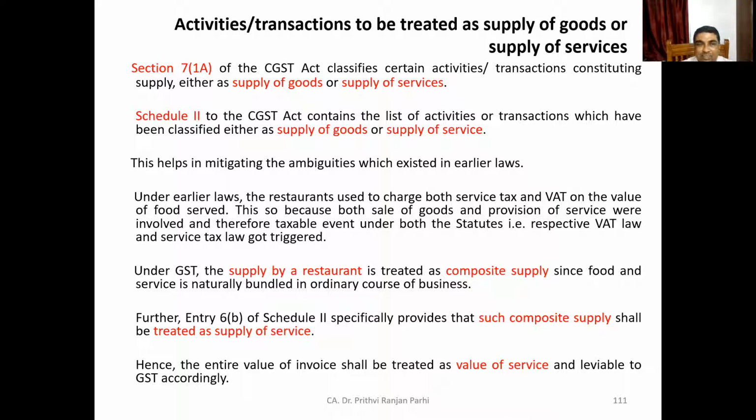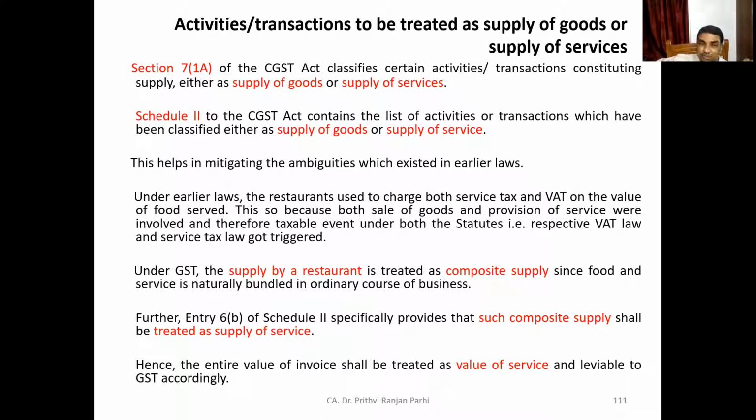Okay, so one situation we'll see. Prior to this GST law, that means prior to 2017, as you know, GST law came into effect on 1st July 2017, there was VAT, value added tax, on sale of goods.